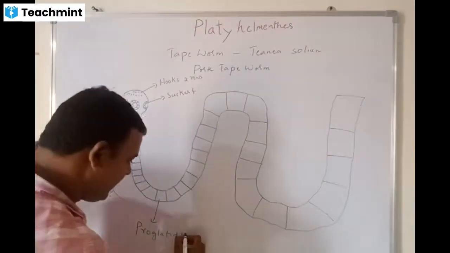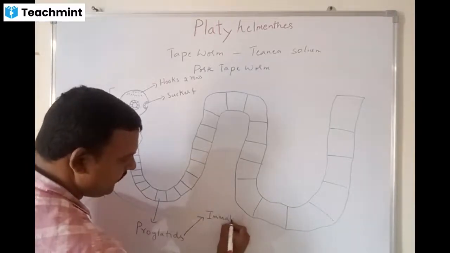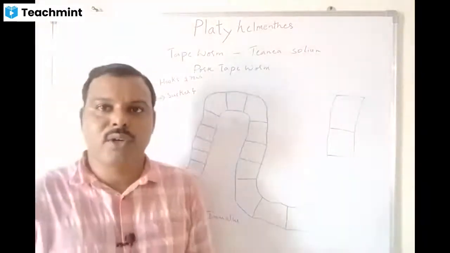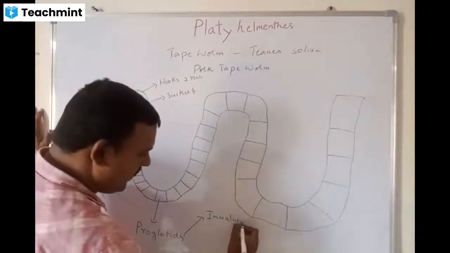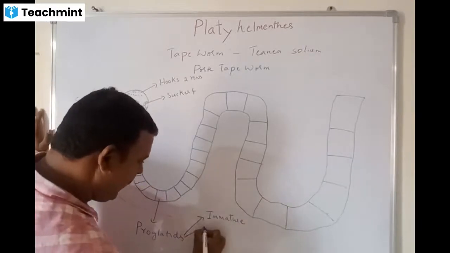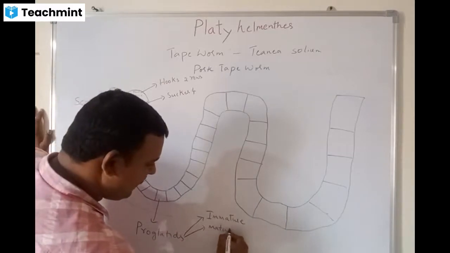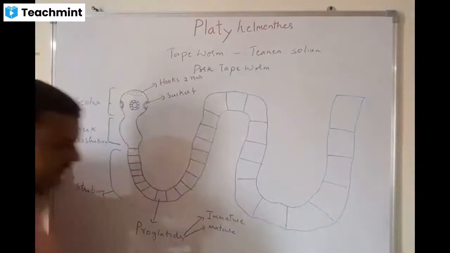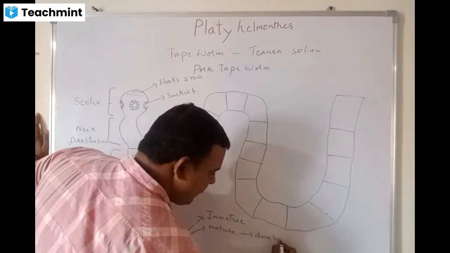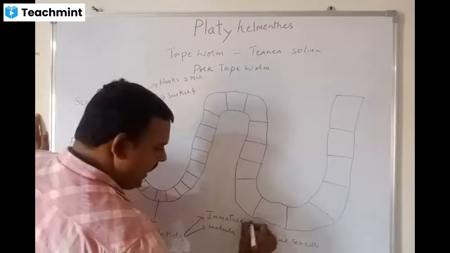One is immature proglottids. You can see on the frontal side, they don't have any sexual organs like ovaries and testes, and then followed by, in the middle region, we have the mature proglottids, to develop sex cells. Here, undeveloped sex cells.